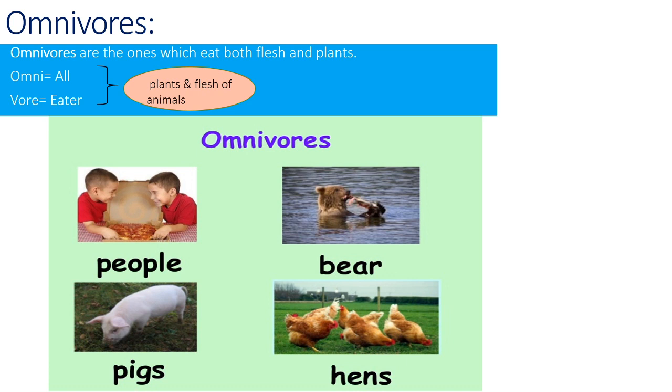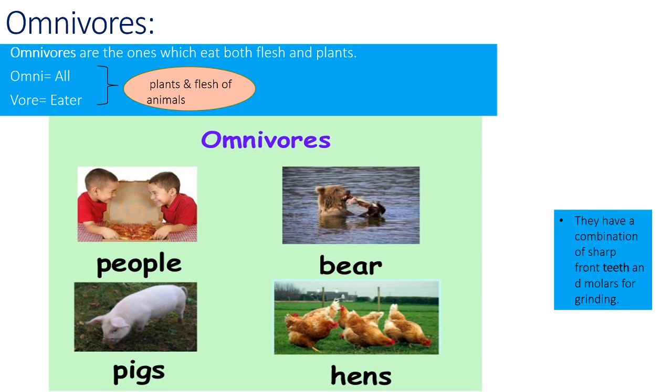Bears love honey, and eat both fruits and fish. Pigs are also omnivores, and even eat small animals. Hens eat worms as well as grains. So they have a combination of sharp teeth, front teeth, and also molars which help in grinding and chewing.